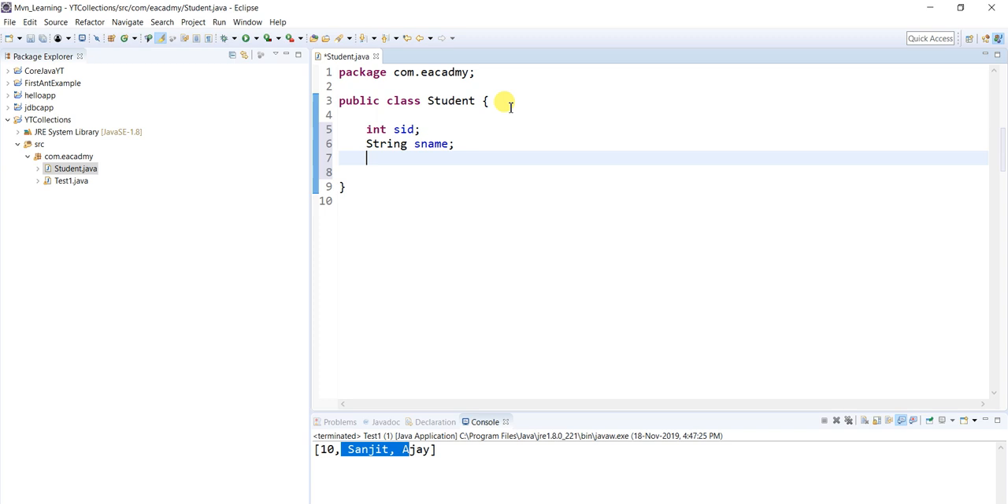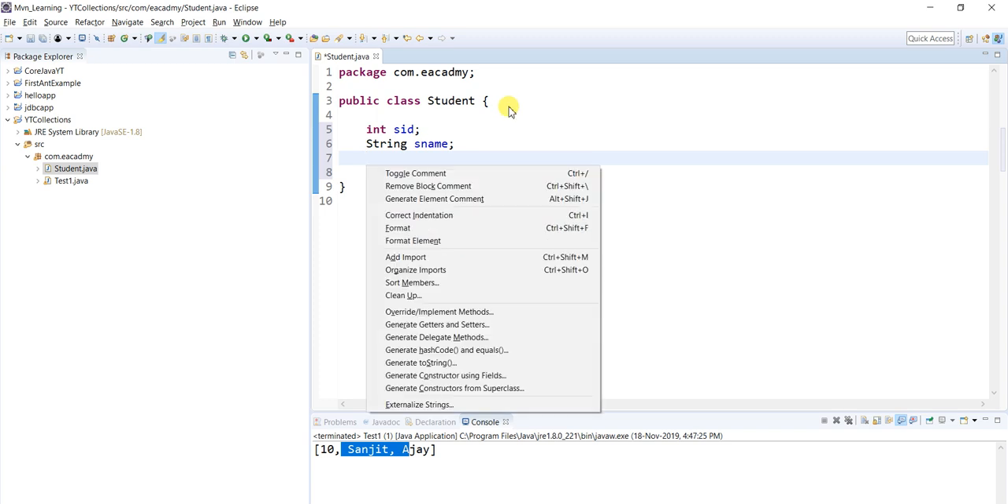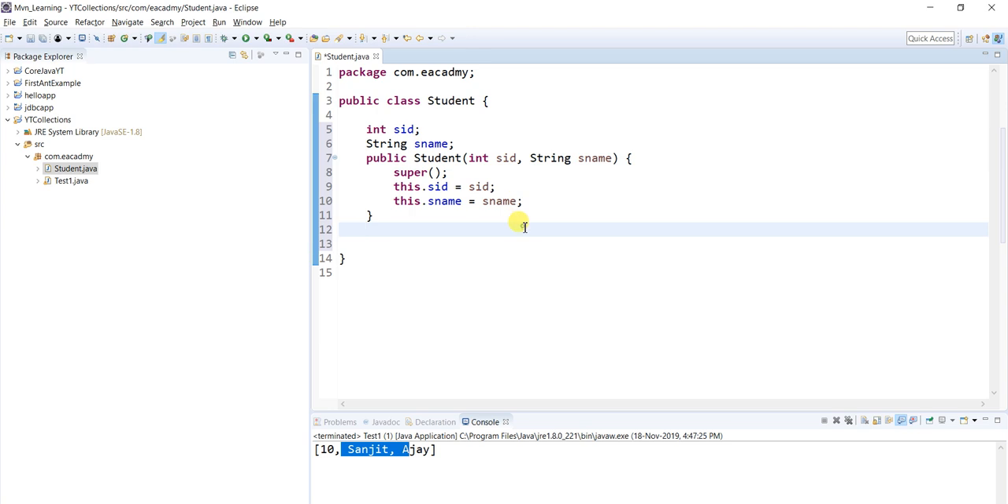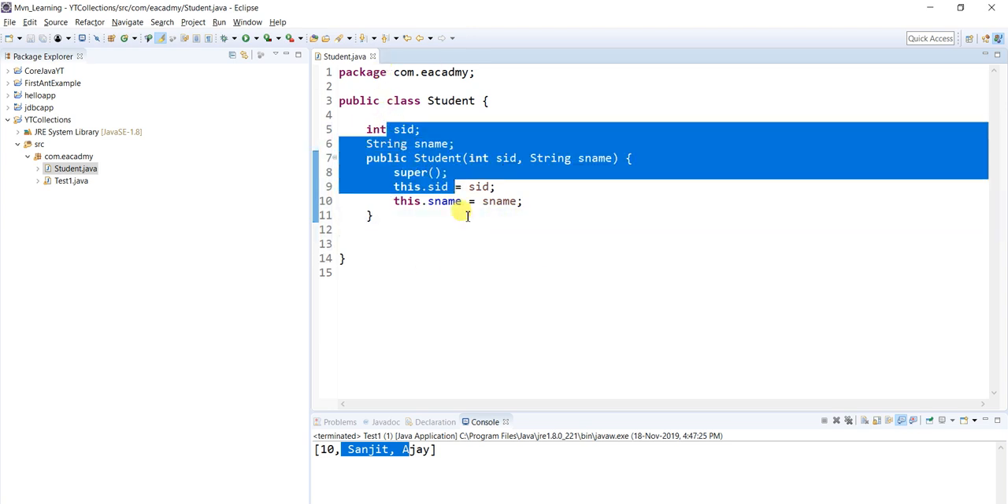So I have to create a constructor, right? You can write the constructor or even generate it. Just press Alt Shift S and O, and it will generate the constructor for you, and hit OK. So the constructor is generated. Fine. So this class is ready. I just generated one constructor, that's it.